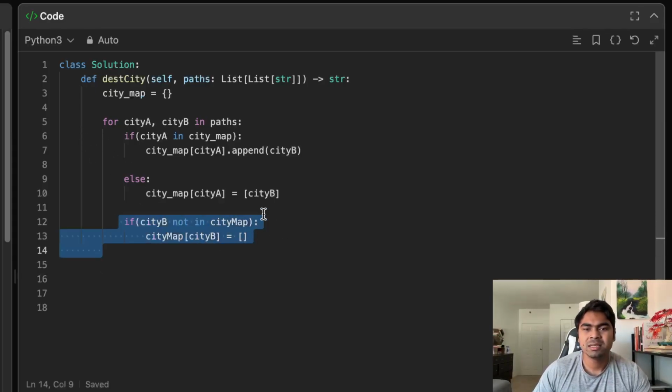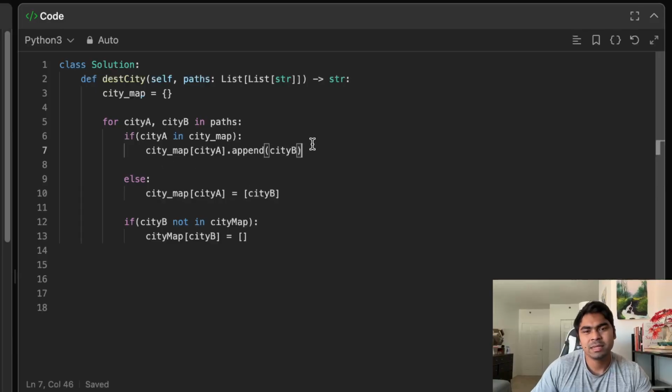You can put this inside both of these cases, but it doesn't matter, and you can even run it right in the beginning as well. But just know what we are actually doing with this. We are also putting city B as a key. I want to have city B as a key as well.